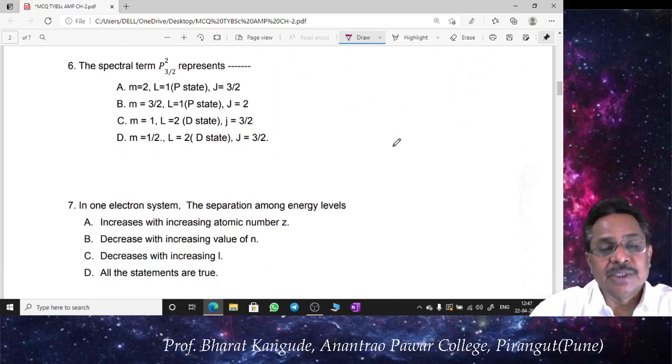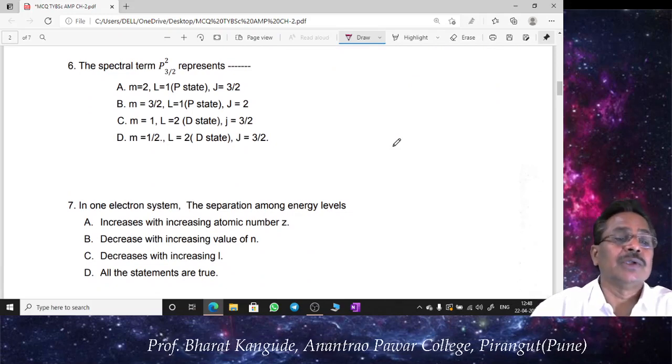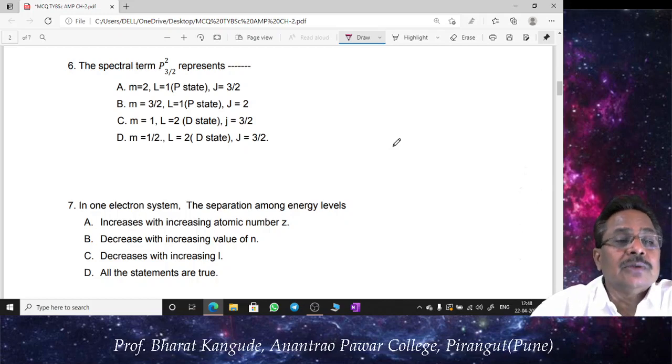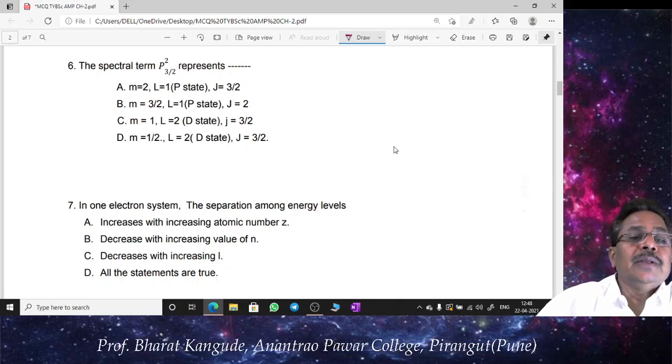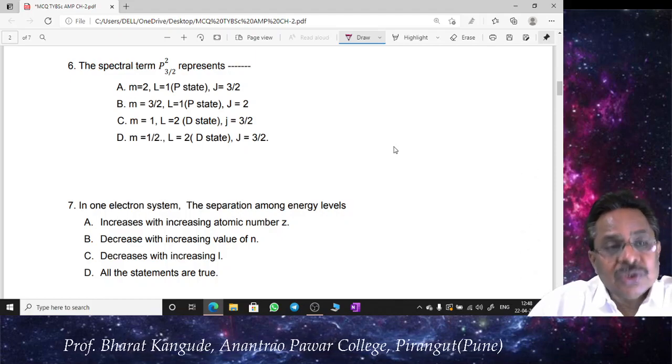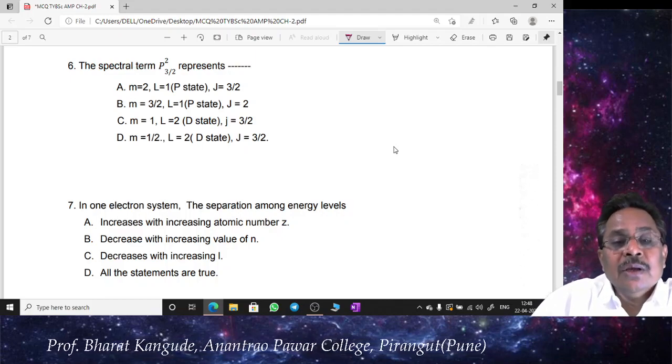Now question number 6 requires certain calculations. The spectral term, or sometimes we call it term value, doublet P 3 by 2. So this is doublet P 3 by 2 represents... Now from our knowledge of atomic molecular spectra, we have a method.